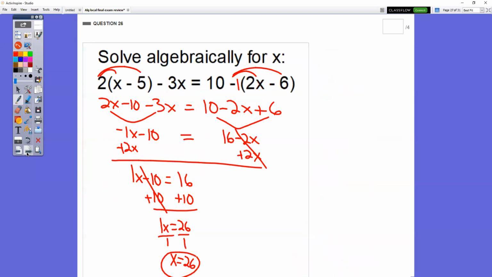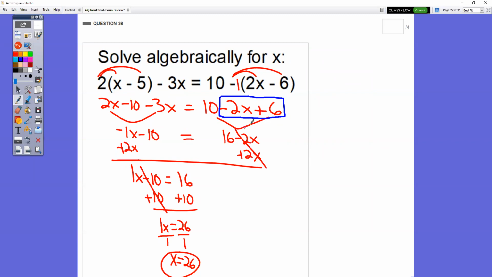In question number 26, there were a bunch of people that distributed with the 10. You do not distribute with the 10 in this equation. The 10 is not right in front of the parentheses, all right? What you want to distribute with, because of this minus sign, there's really a negative 1 in front of the parentheses. That's what we want to distribute with. Negative 1 times 2x, negative 1 times negative 6. So when we distribute, we end up with this part, which is negative 2x plus 6. What do you do with the 10? You just bring it down.